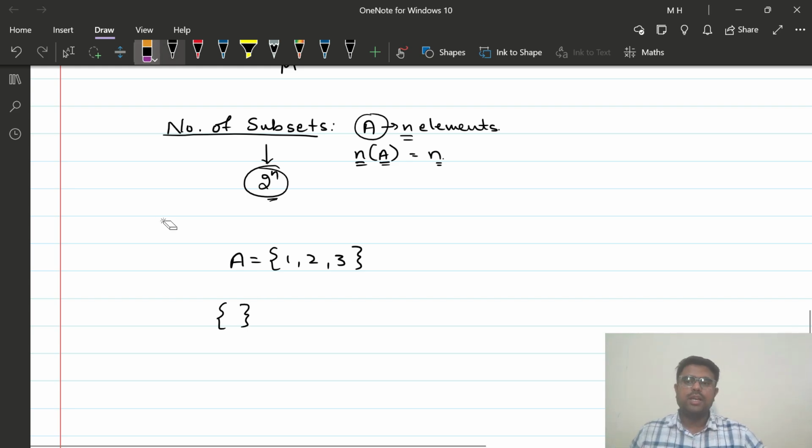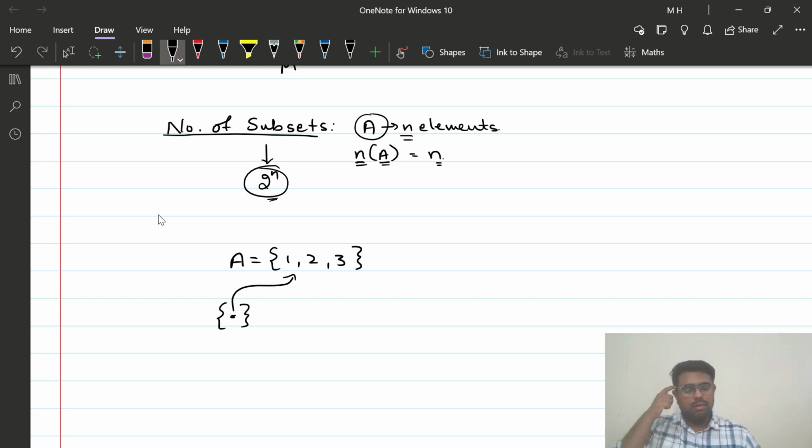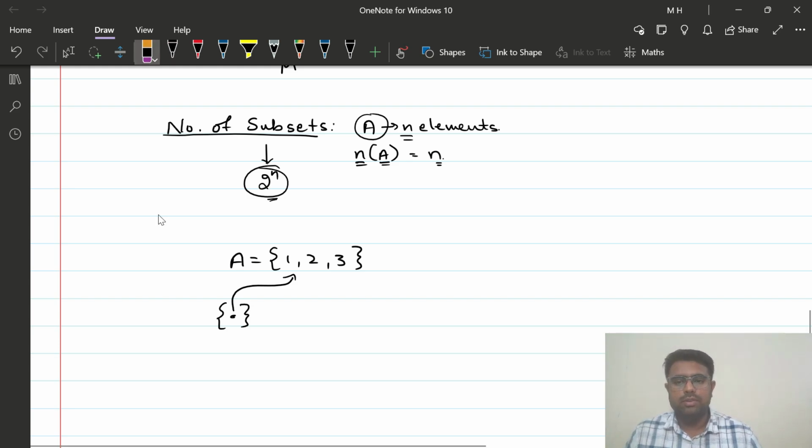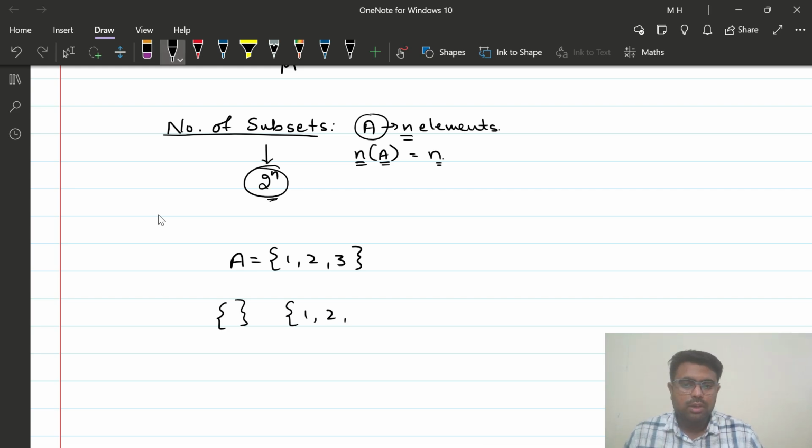Because null set has no elements, so I can obviously say that all the elements of this are in the set A, because there are no elements in the null set. So the null set is going to be a subset of A. And I can also say that this set itself, that is the set {1, 2, 3}, is also a subset of this, because all the elements of this are in A.